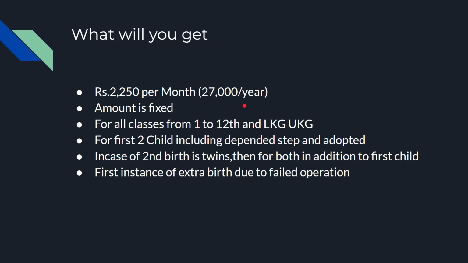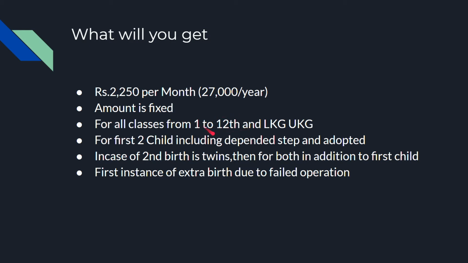Okay, how much amount will we get? An amount of 2,250 rupees per month per child will be reimbursed, which means 27,000 rupees per year. And this amount of 27,000 is fixed irrespective of how much amount is paid by the employee as tuition fee. Okay, for all the classes from nursery to class 12th, this is eligible. The children, if they are studying LKG or UKG or first standard up to 12th, it is eligible.